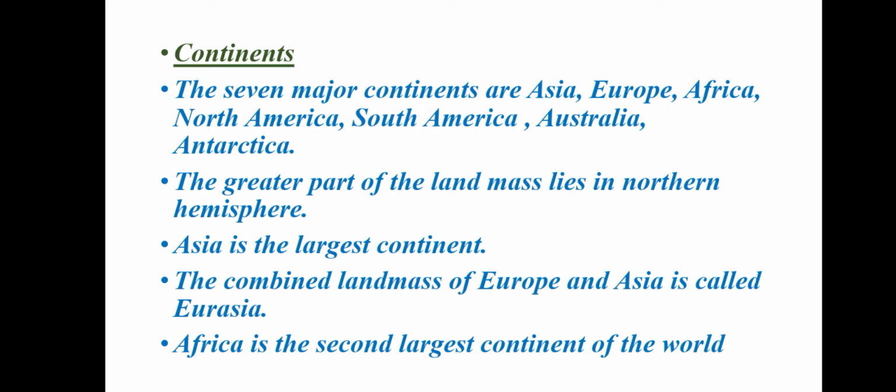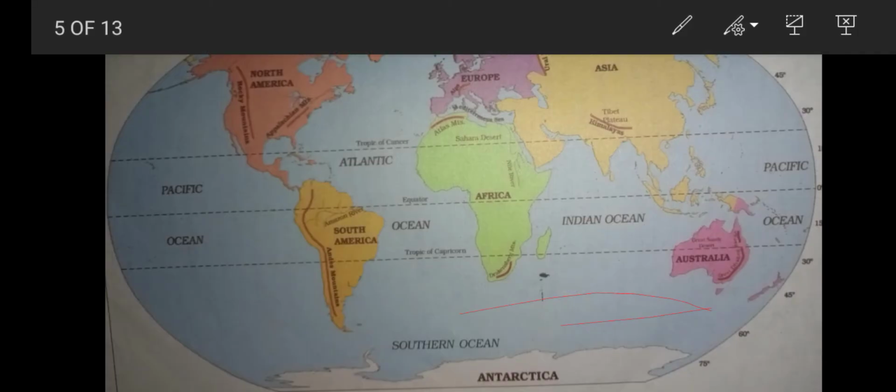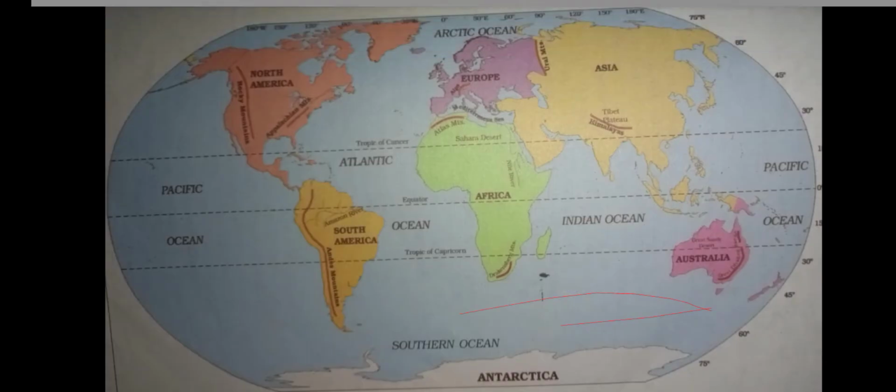Which is the largest continent? Asia. And Asia and Europe combined we call Eurasia. You see in this diagram, Asia and Europe are separated by a mountain known as the Ural mountain. You can see here, URAL, Ural mountain. This only separates Asia and Europe.